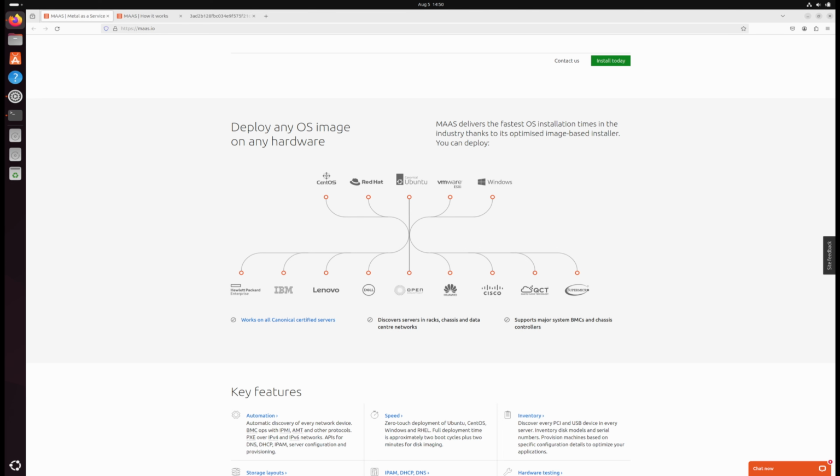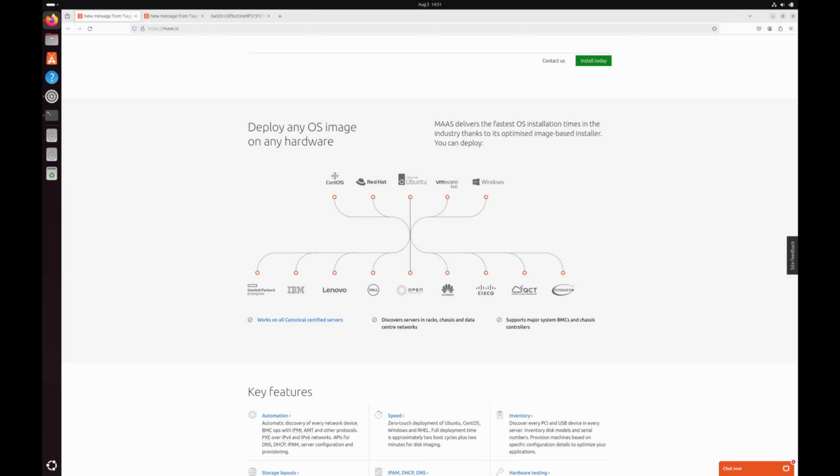Something I strongly suggest is that you do not mix MAAS with any type of hypervisor. Hypervisors, you can still install them on bare metal servers, yes, but MAAS deals more with the actual physical servers. So you can install hypervisors, for example VMware, using MAAS, but MAAS will not typically replace your VMware solutions. If you don't know what a hypervisor is, I already have a video in the playlist, or I will put a link in the description where you can watch it and understand virtualization technologies.